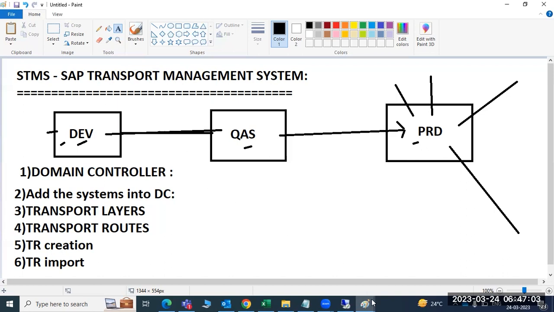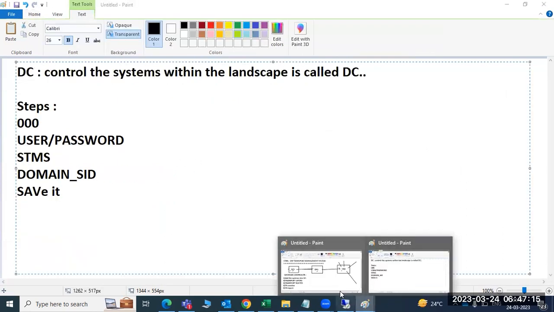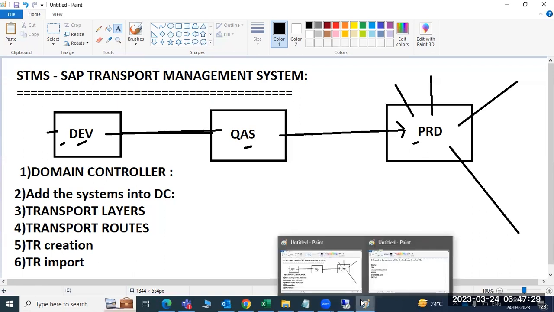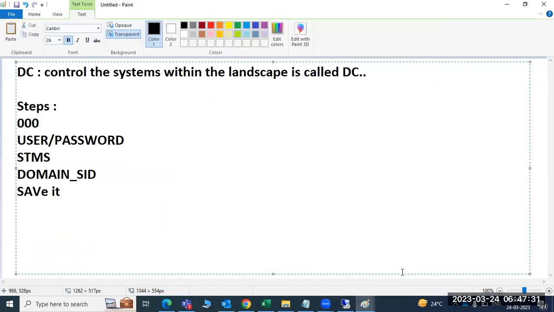Same as here, out of these three systems, we put one system as the controller system, the domain controller system. We can put any system as domain controller, but most customers put the development system or the production system as the domain controller. We need to decide that; it is our organization policy. These are the steps to configure the domain controller.